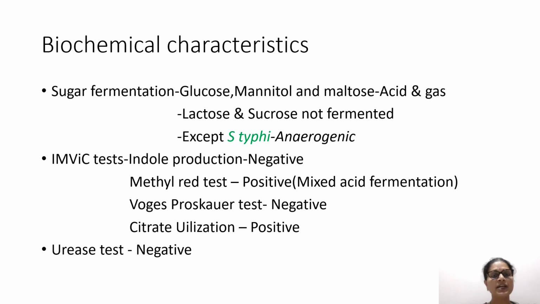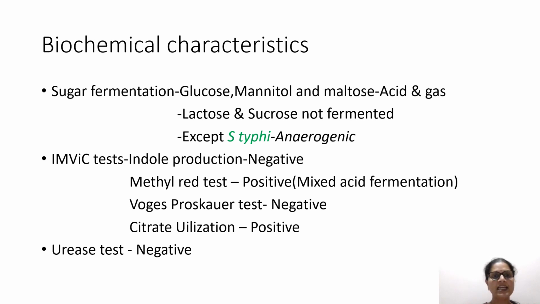The basic principle behind the sugar fermentation test is we are going to grow the organism in different sugars and see whether it forms acid and gas. Now, if you take Salmonella, it can ferment glucose, mannitol and maltose sugars forming acid and gas, but it cannot ferment lactose and sucrose. There is an exception to this. Salmonella typhi, an important species, produces only acid with the above said sugars and it does not form gas. Hence, it is called anaerogenic.